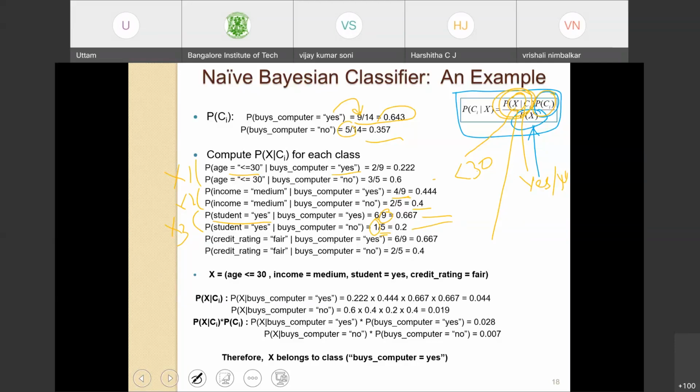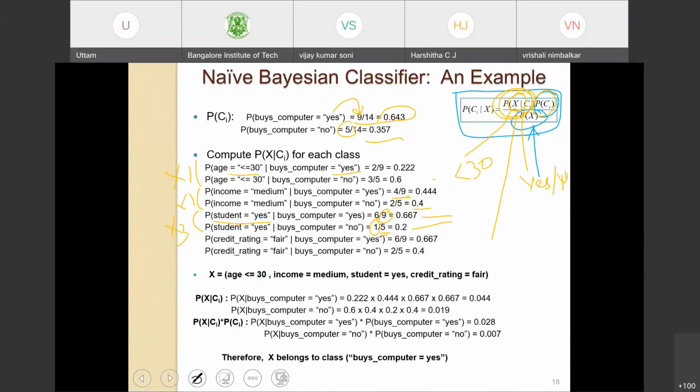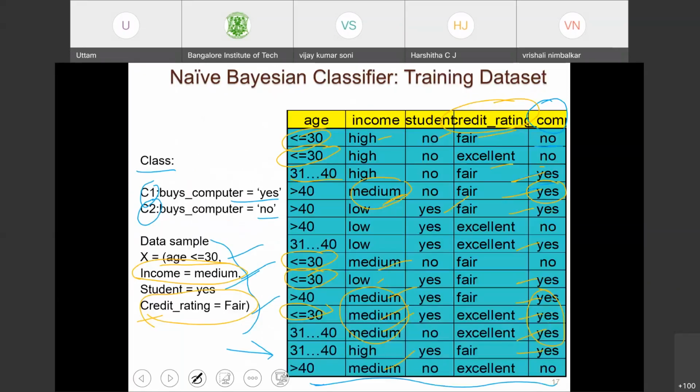Now the fourth independent variable, credit rating. Credit rating is fair or excellent, only 2 types. In our problem statement, credit rating is fair. We will not worry about excellent. Credit rating is fair given that the person buys a computer: 6 cases out of 9. Credit rating is fair given that the person doesn't buy a computer: there are 5 cases of not buying a computer, so fair and no, here, one case.